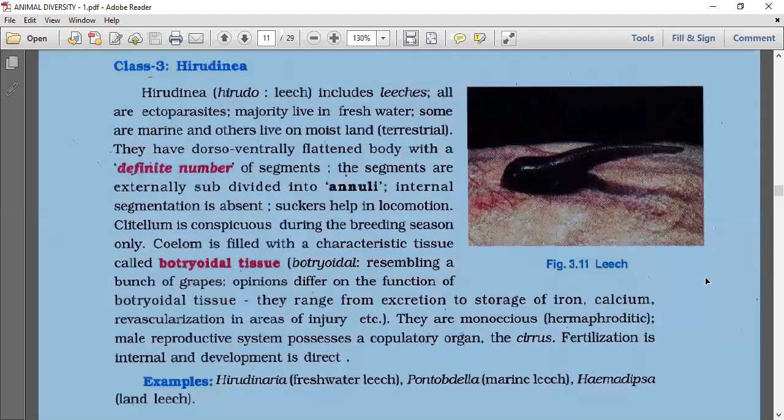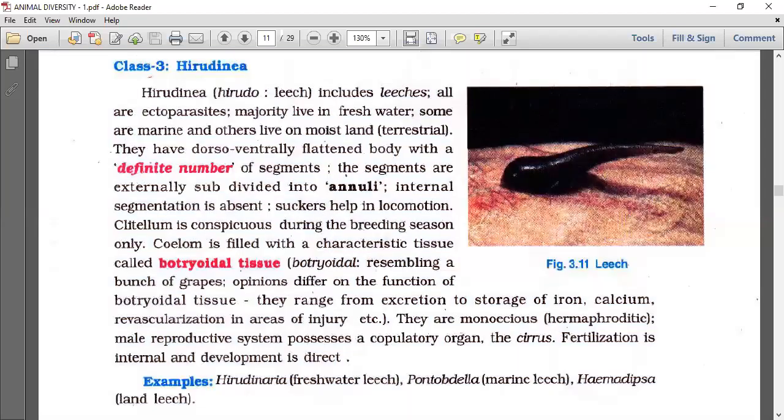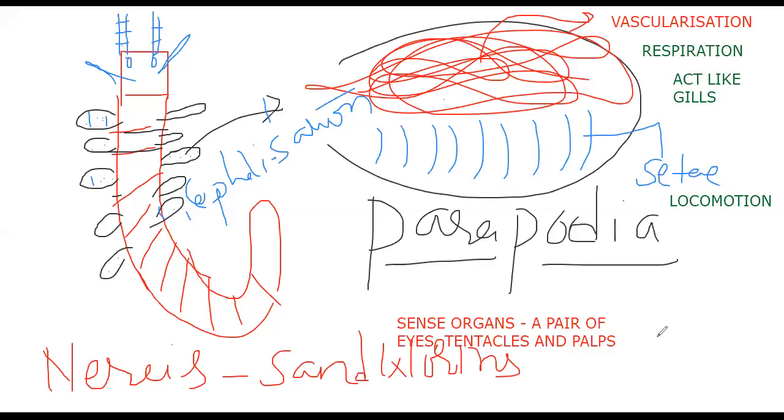To remember these characters, it is best to base them on the diagram. When we say Polychaeta, immediately the diagram on the screen should come to mind, and when the visual comes, we will write the points automatically.